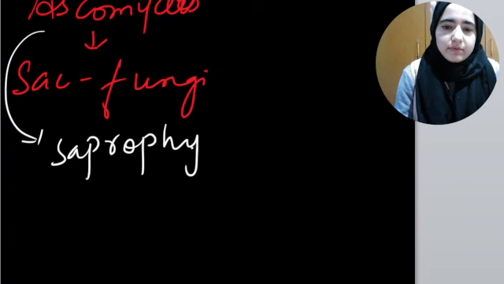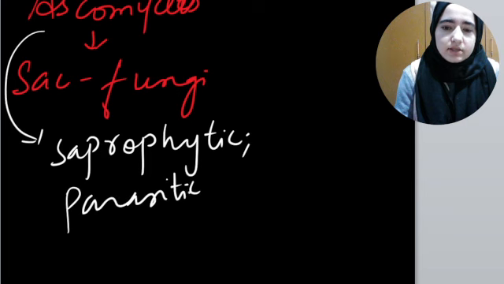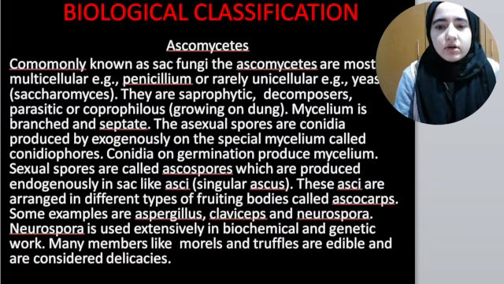Ascomycetes are either saprophytic or parasitic, decomposers, or they grow in dung, which is coprophilous. Their mycelium is branched and septate.